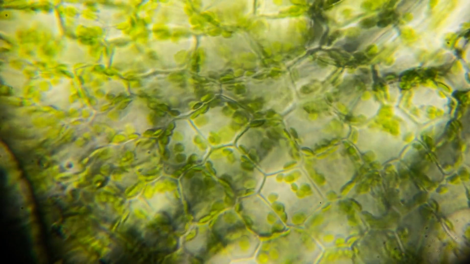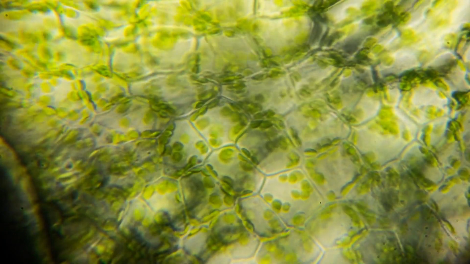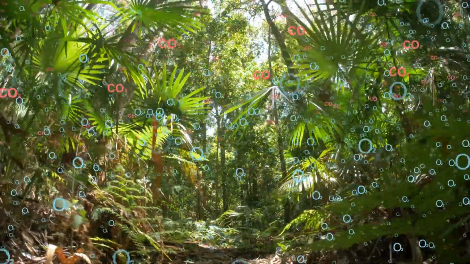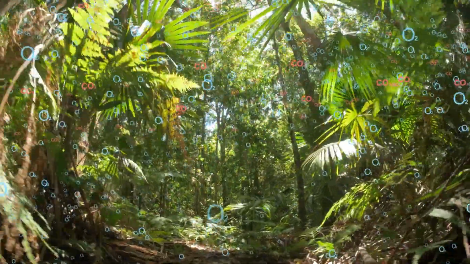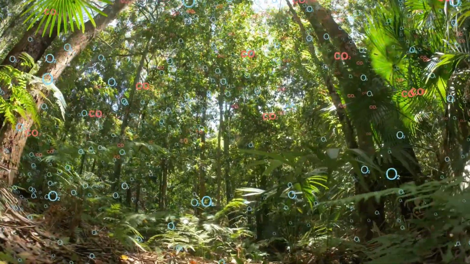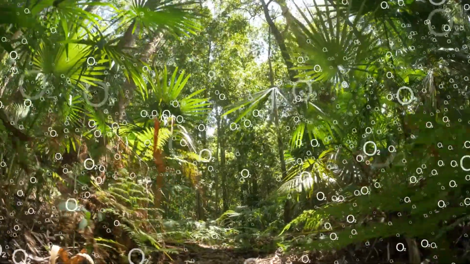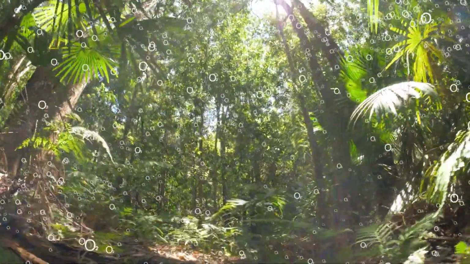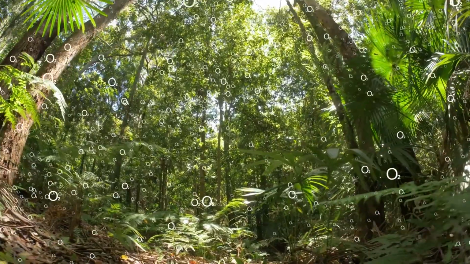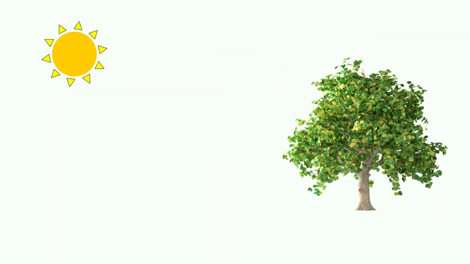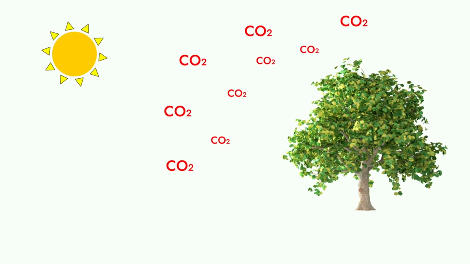Moreover, the atmosphere supports the process of photosynthesis, which is fundamental for plant life. Plants absorb carbon dioxide from the atmosphere and, using sunlight, convert it into oxygen and glucose through photosynthesis. This process not only produces the oxygen that we breathe but also forms the basis of the food chain, sustaining all living organisms. Without the atmosphere, photosynthesis would not be possible, and life on Earth would cease to exist.